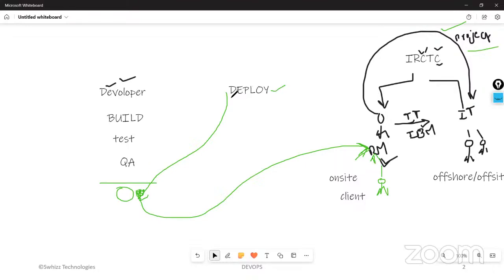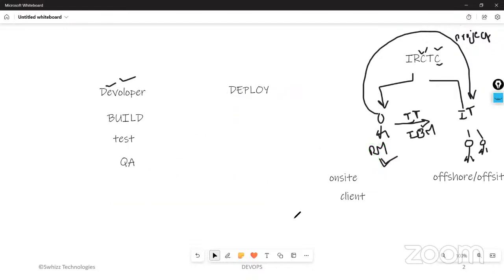They will just take this end product. We are going to call it the end product or application. They are going to take this application, go on-site, and install it in the client machines. That is the purpose of this deployment team. After deploying, what is the next step here?